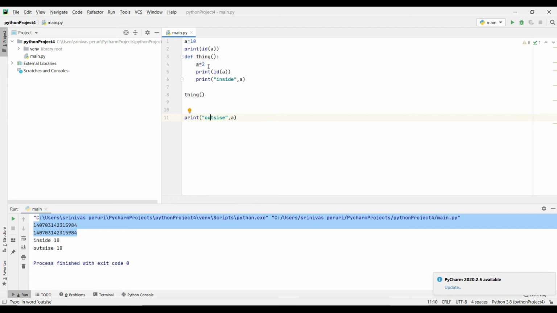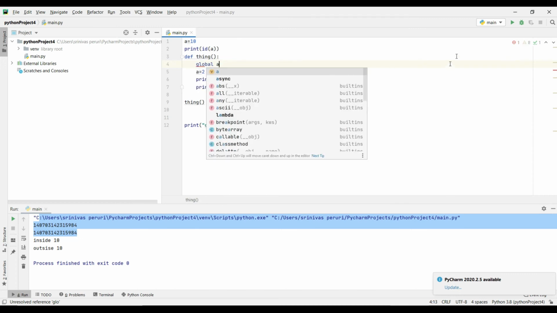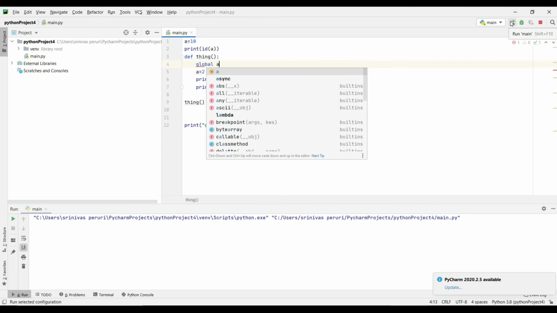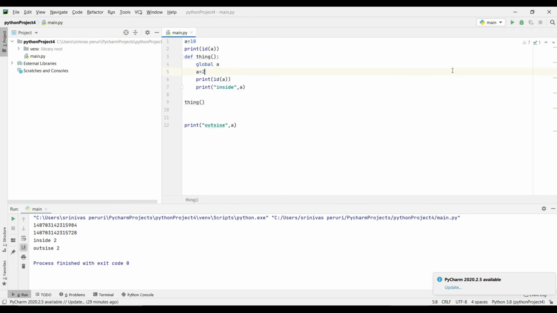I just want another thing. I define here itself global a. So when I run this, I'm getting two different locations because I'm having two different values. I'm defining global a here itself, so the same value is printed inside and outside. I think so, right? But I don't want this one.